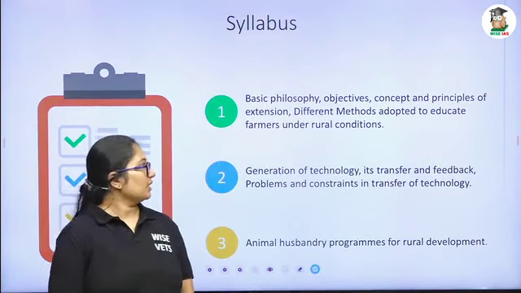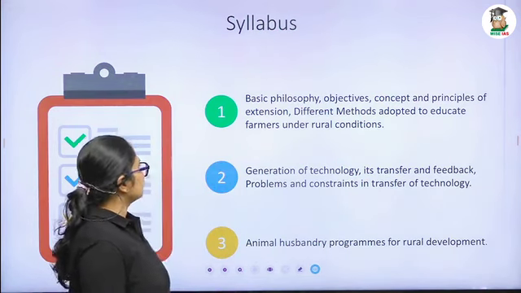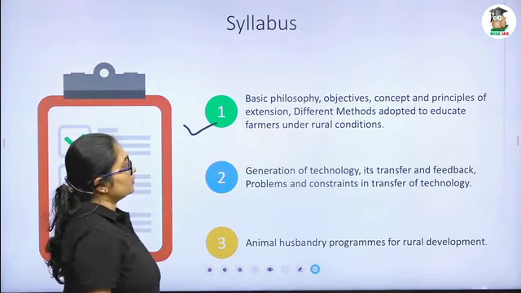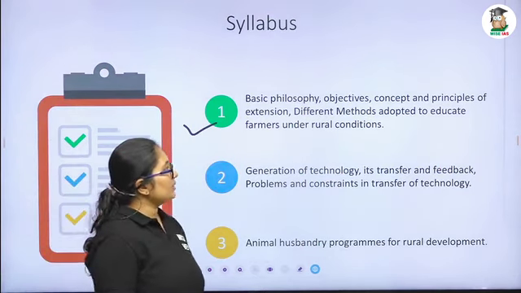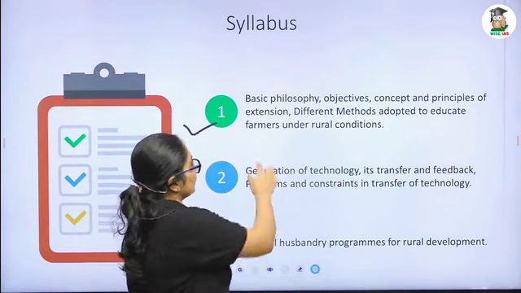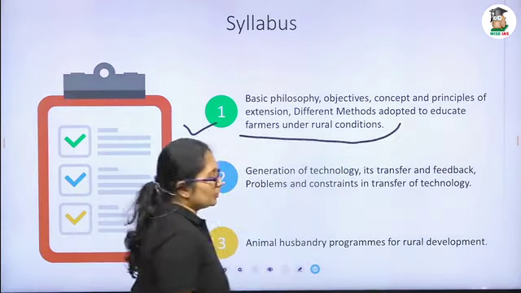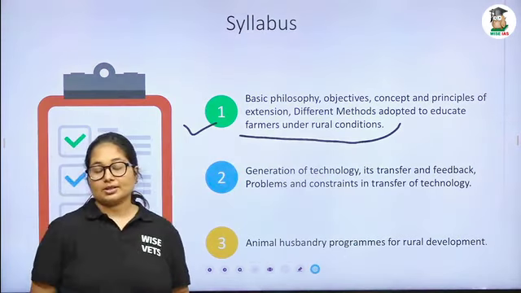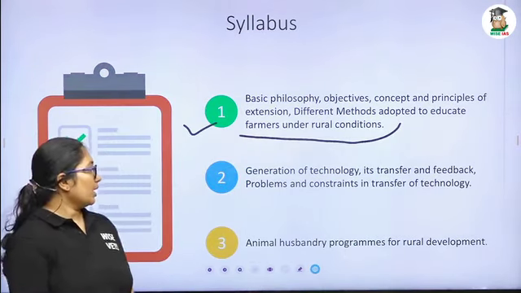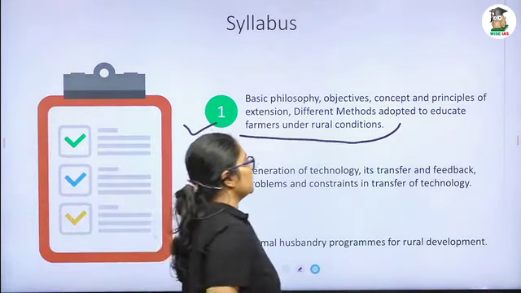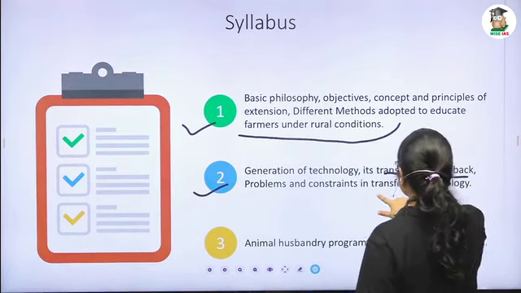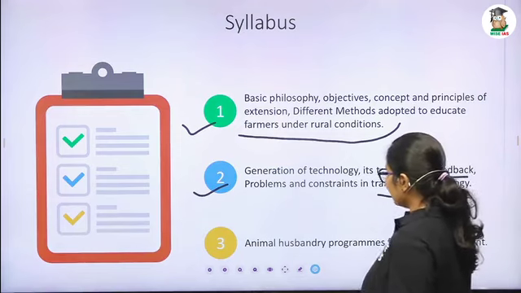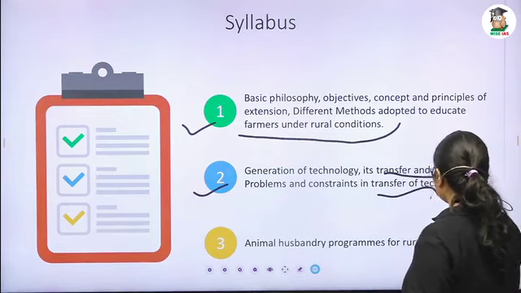Veterinary science optional. There are 3 units. One is the basic philosophy, objective, concept and principles of extension, and different methods adopted to educate farmers under rural condition. It is a very simple topic, but so many questions have been asked from this topic so far. The second one is the generation of technology, transfer and feedback, problems and constraints in the transfer of technology. And the third one is the animal husbandry programs for rural development.